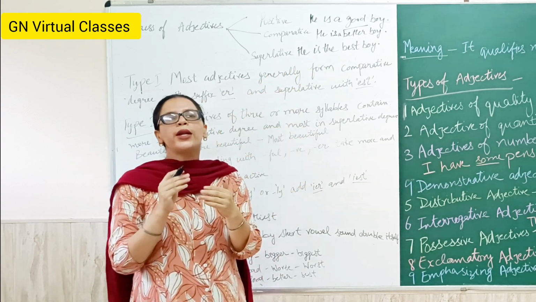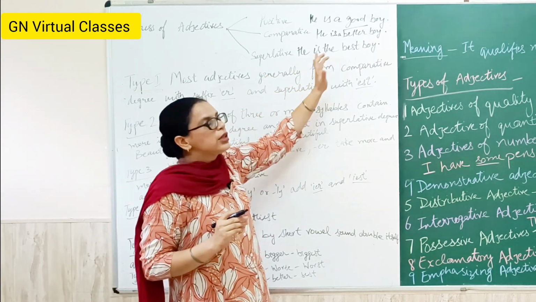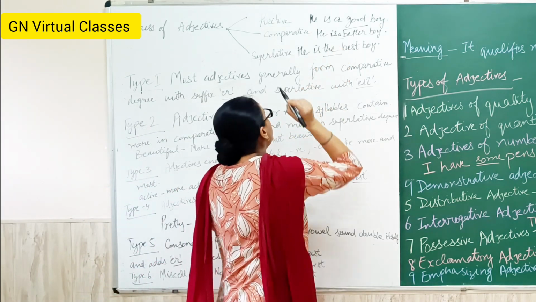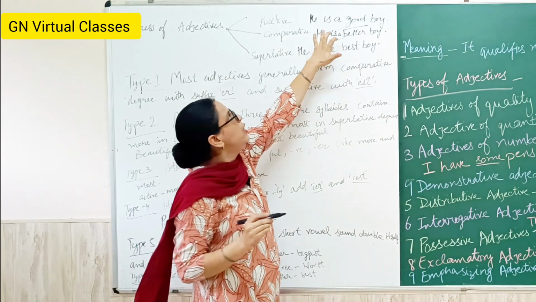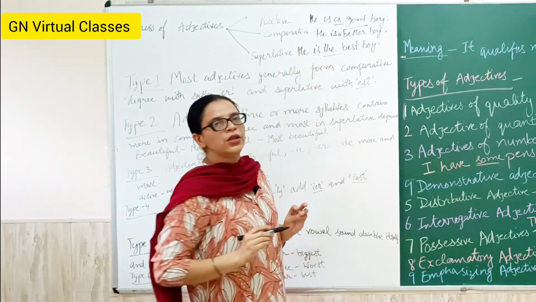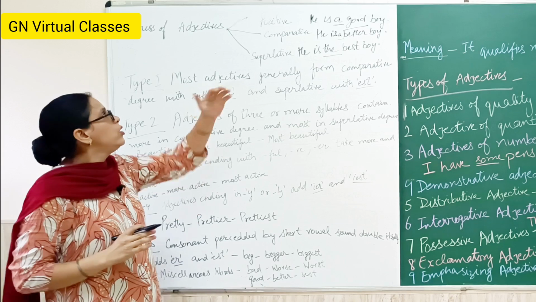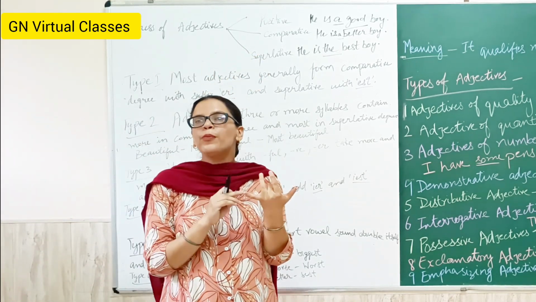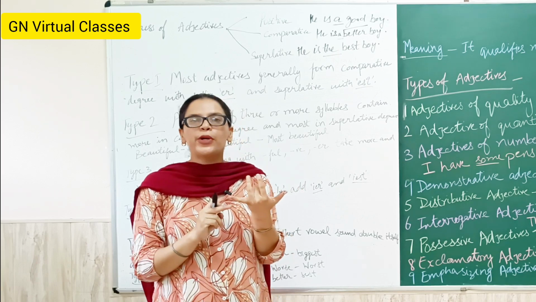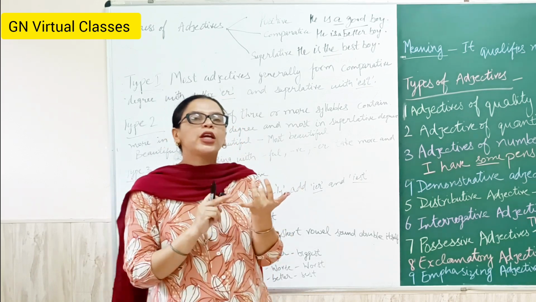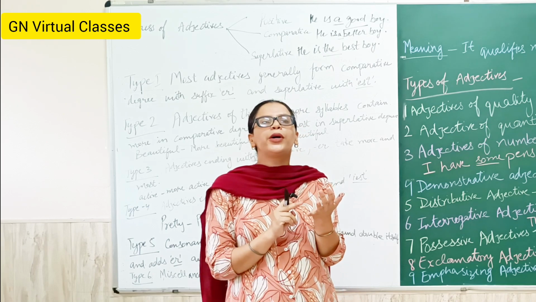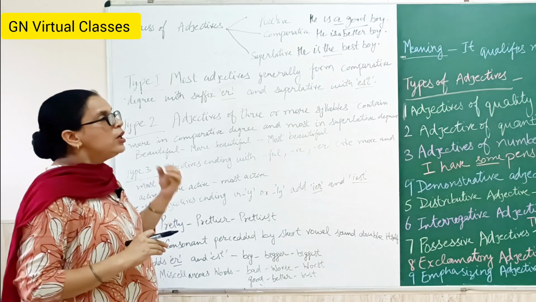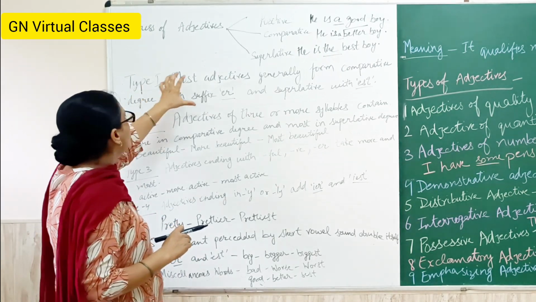In the superlative degree, the article "the" always comes before the superlative. And in the comparative degree, "a", and in the positive degree, "a". So you have to know positive, comparative and superlative. Positive is where there is no comparison. Here we explain only one person, in the comparative we compare two persons, and in the superlative degree we compare more than two persons. So there are 6 types of degrees.